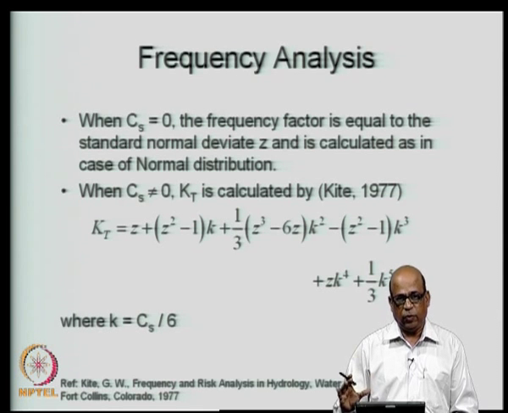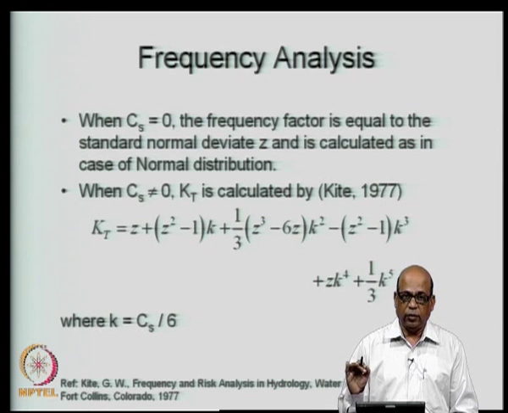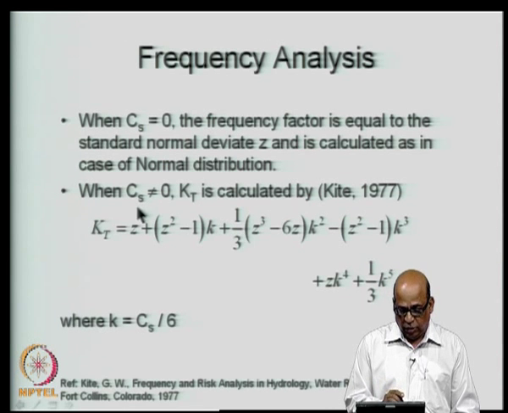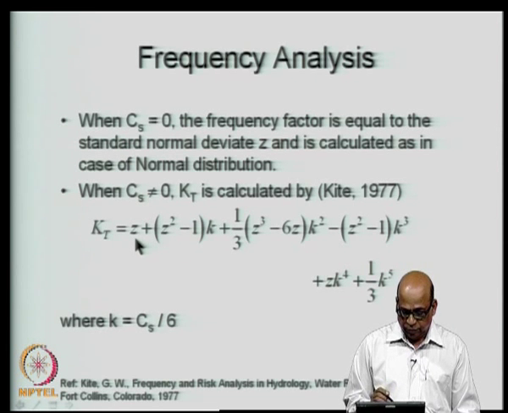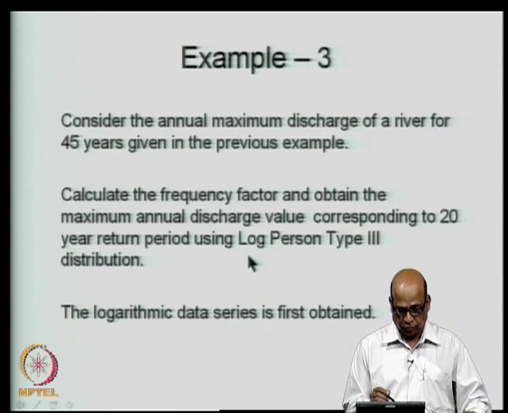That means, use the same frequency factors as the normal distribution and then proceed, as long as your distribution is symmetric, Cs is equal to 0. However, when Cs is not equal to 0, which is typically the case, we calculate the kT by this expression, where k is Cs by 6 and this z is the z that is given by the normal distribution.